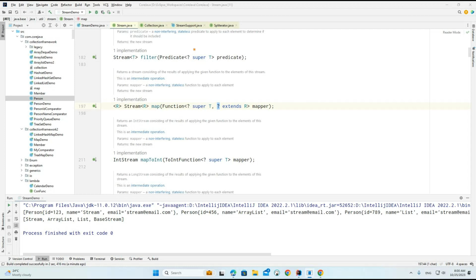Super behavior means, basically, here we are having, let's say, in place of T, we provided person. And here, let's say I am going to provide member.